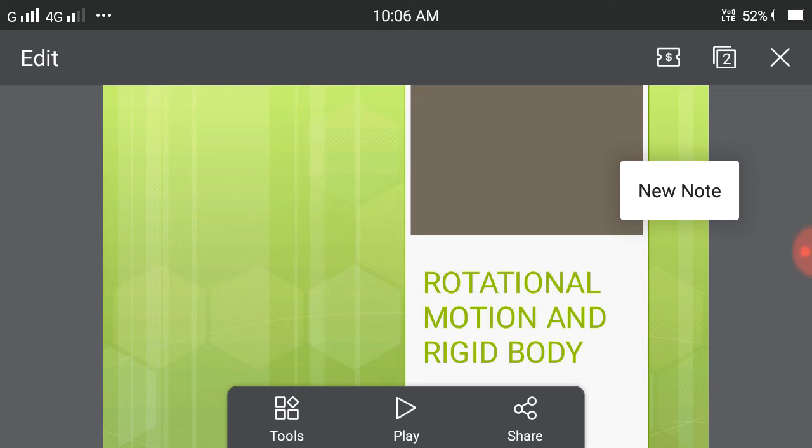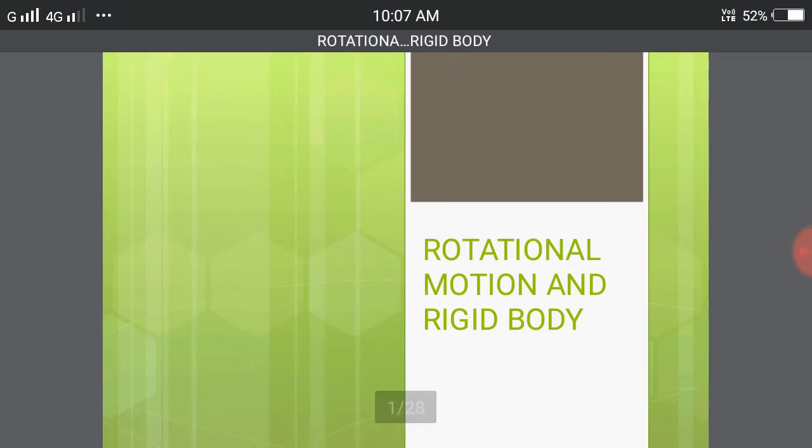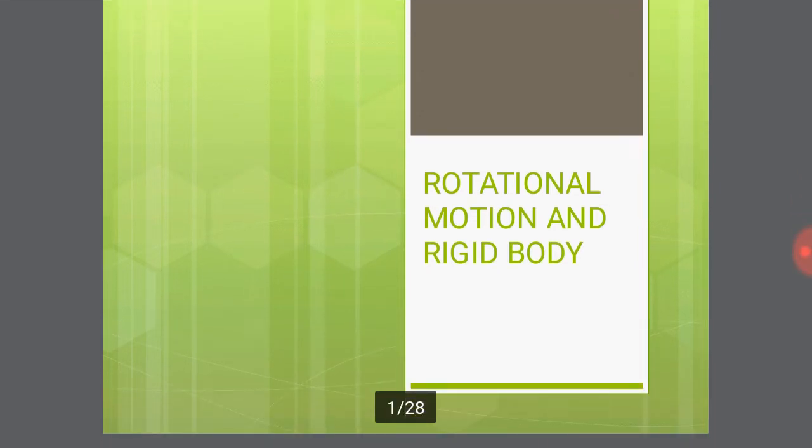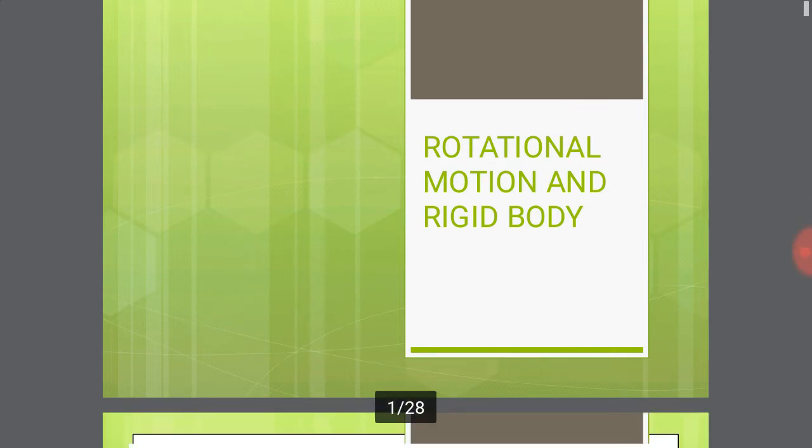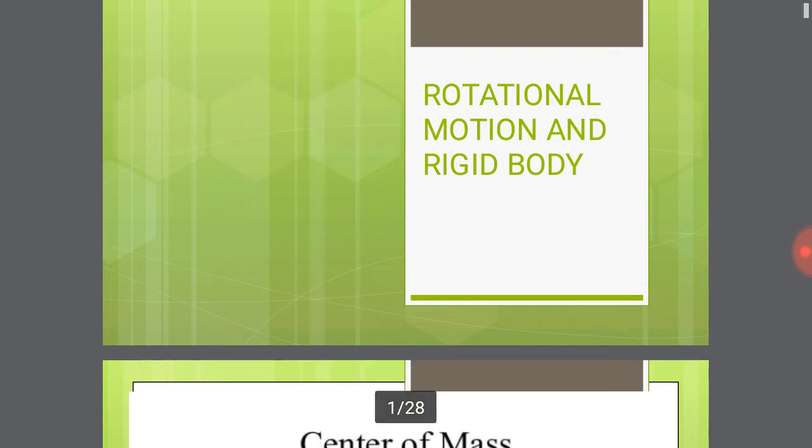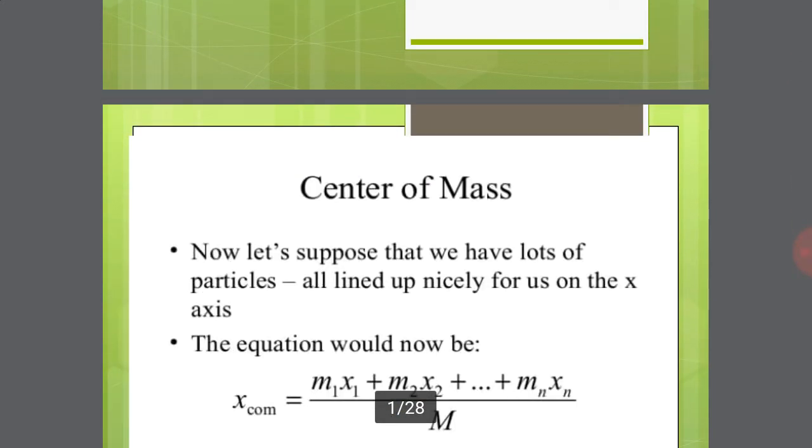Translational motion: when a rigid body moves along a horizontal surface with every particle having the same velocity, it is called translational motion. For example, a wooden block sliding on an inclined plane. Next, rotational motion. A rigid body is said to be in rotational motion about a fixed axis when every particle moves in a circle about that axis. For example, a ceiling fan.